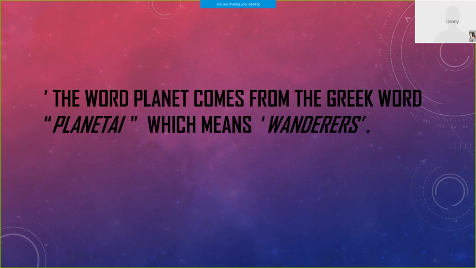The word planet comes from the Greek word planetai, which means wanderers.